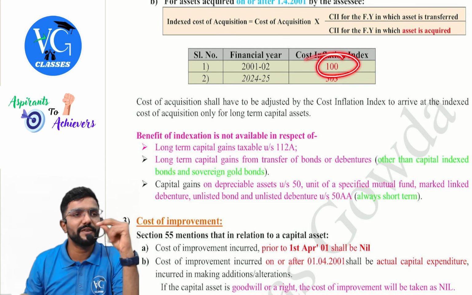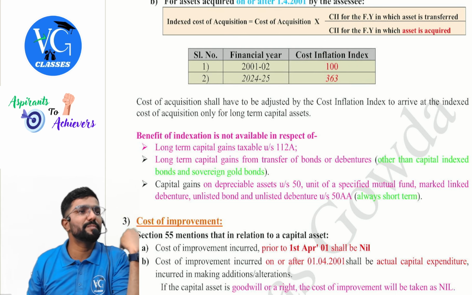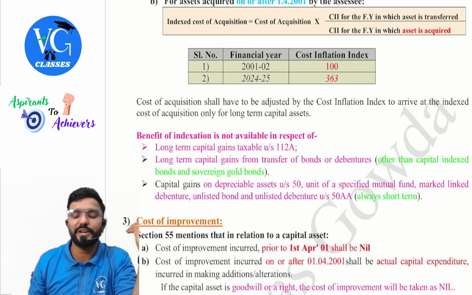So cost inflation index for 2001-2 is 100, whereas our previous year, that is 24-25, it is 363. Sir, do we have cost inflation index only for 2 years? No, for every financial year we have it. But are you guys supposed to remember it? No. From exam point of view, for this 2 years you remember, and if by chance question requires us to know the cost inflation index for any other year, it will be given in the question. So that is why I have given only for 2 years. Every year cost inflation index is there, but I have given it only for 2 years. Sir, this 2 years should we remember?